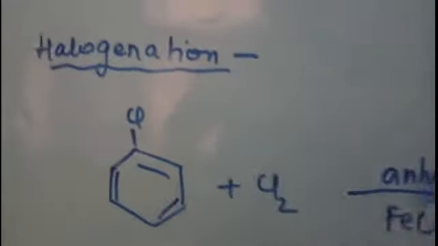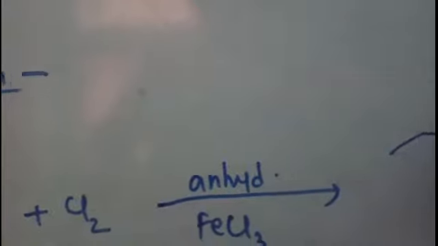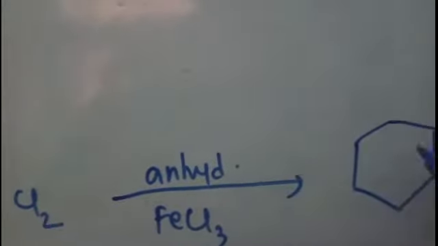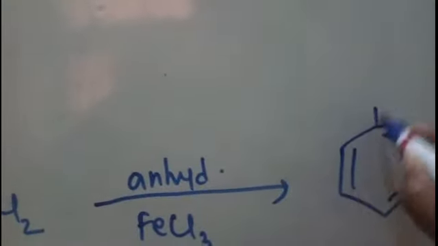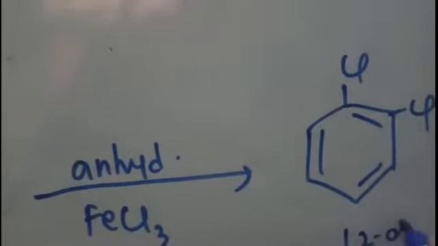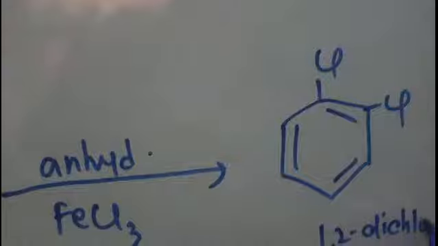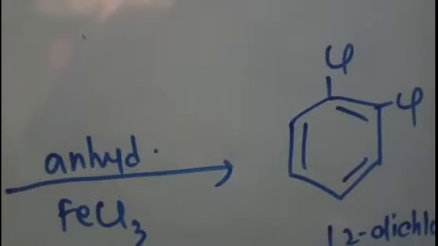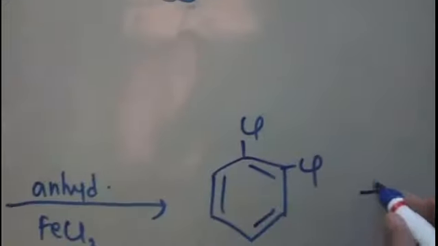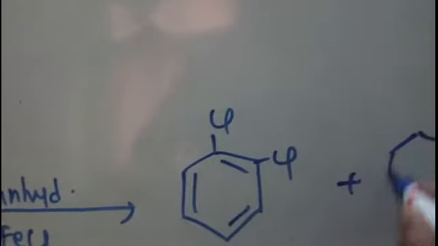So since you know that it is ortho and para directing, we will get here one ortho product. So this is 1,2-dichlorobenzene. One para product will be formed.